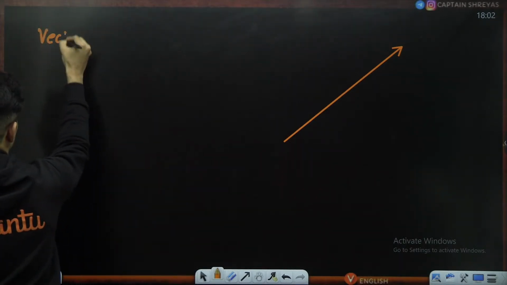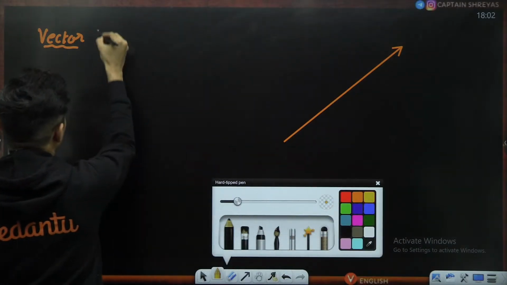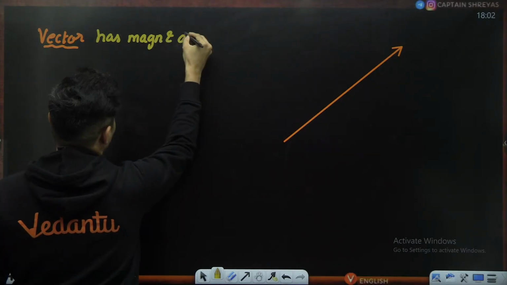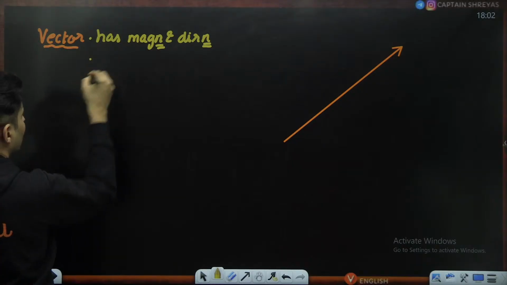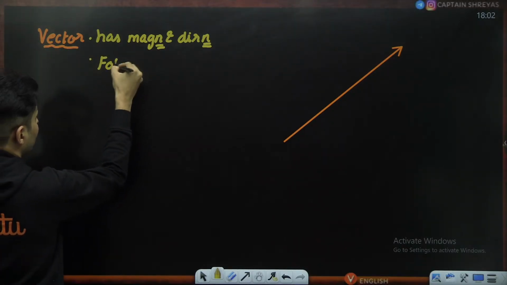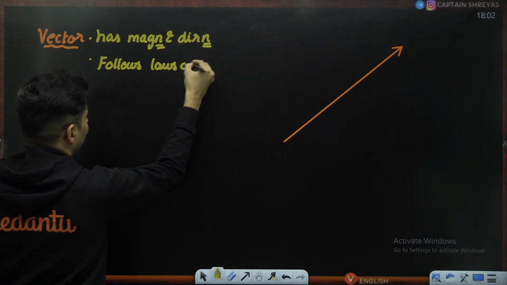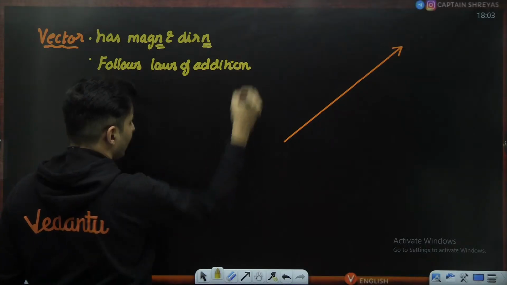A vector has magnitude and direction, and it's not just about it. It also follows the laws of vector addition.